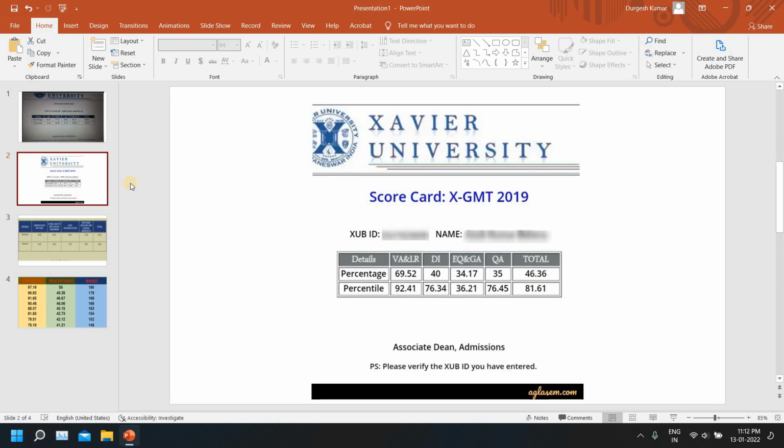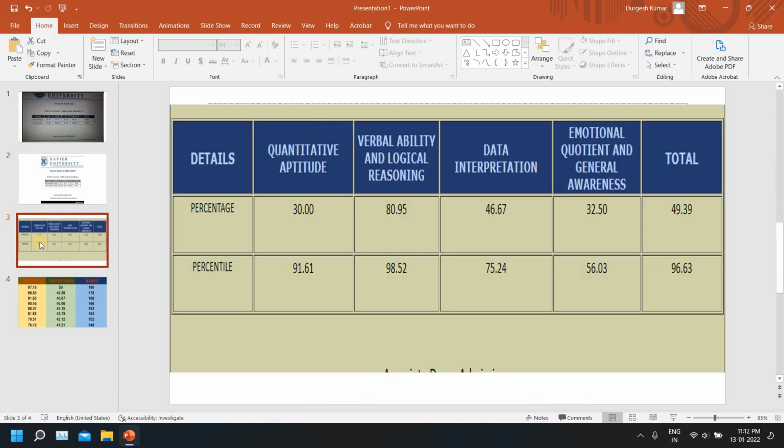Let's move here. 69.69 into 30, so 20 questions fetched us 92 percentile, and at this point I will say it's kind of in line with what we got in 2018. Now let's move forward.